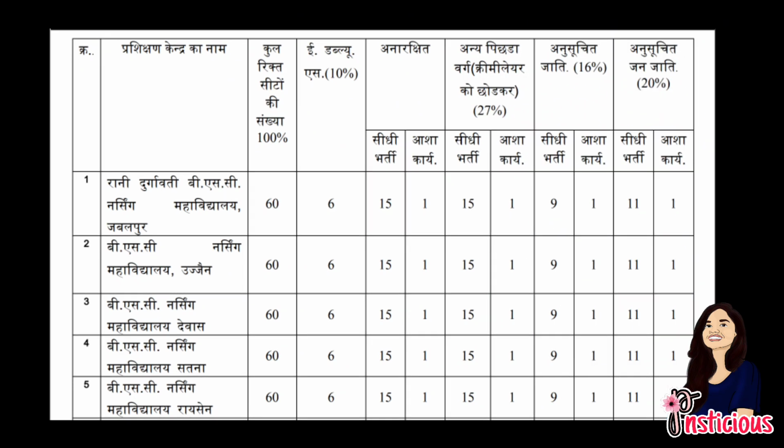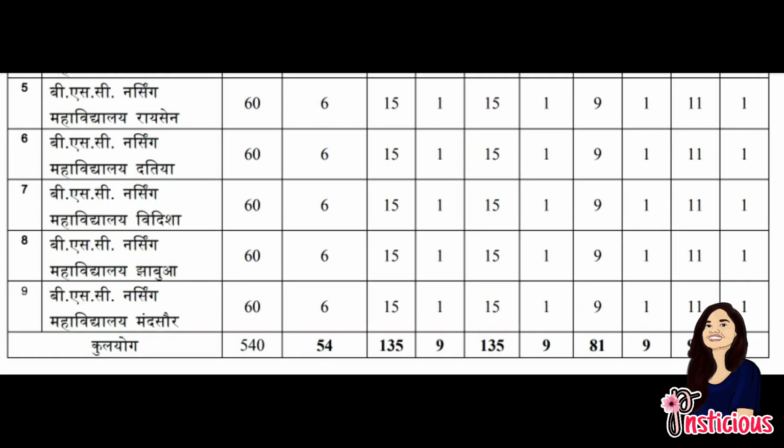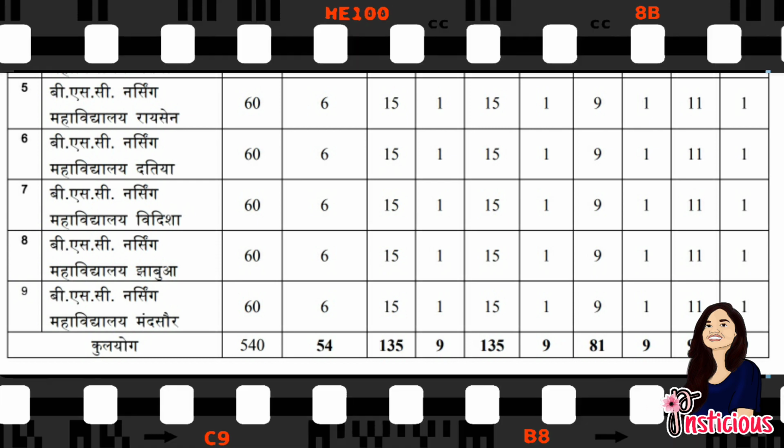the first college is Rani Durgavati College, Jabalpur. Second one is BSc Nursing College, Ujjain. Third is BSc Nursing College, Dewas. Fourth one is the BSc Nursing College of Satna. Fifth is the BSc Nursing College, Raisen. Sixth is BSc Nursing College of Datia. Seventh one is BSc Nursing College of Vidisha. Eighth is the BSc Nursing College of Jhabua. And the last one is BSc Nursing College of Mandsaur.